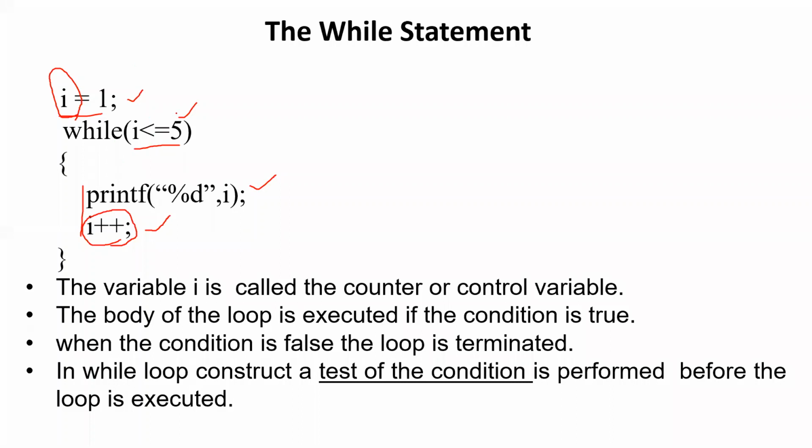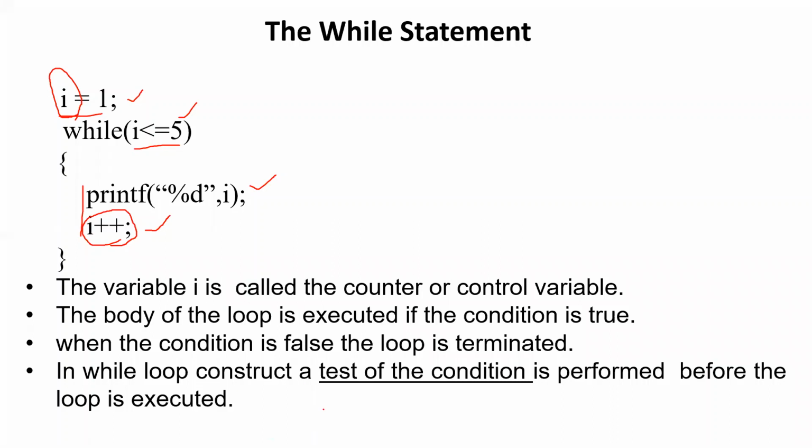So these are the 4 steps for a looping statement: initializing the control variable, testing the control variable, and the statements to be executed. Whatever we give within the curly bracket will be taken as the body of the loop, and it will execute these two lines repeatedly. But even though i plus plus is in the body of the loop, it is used for incrementing the control variable.